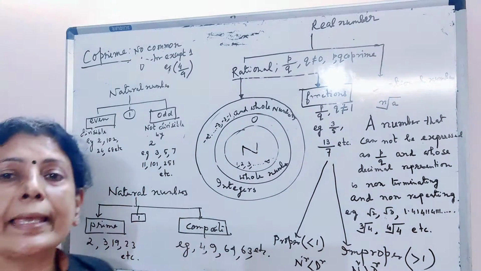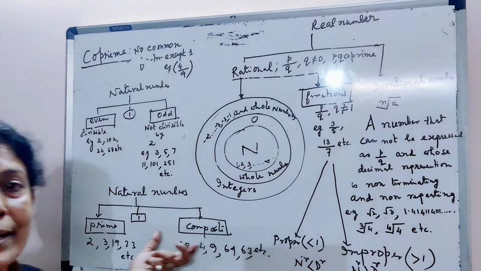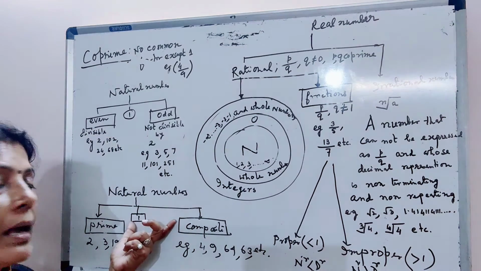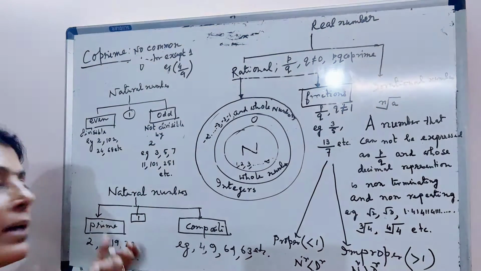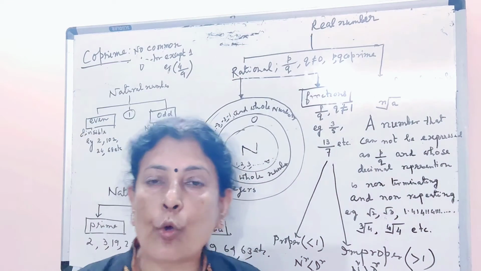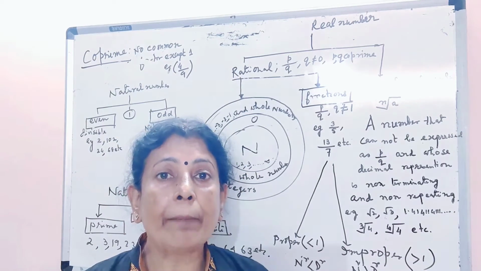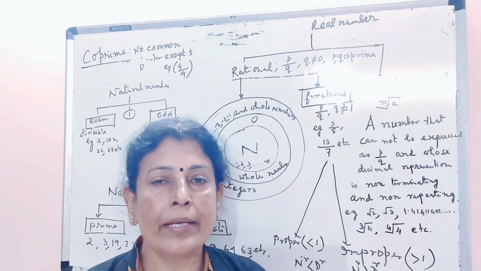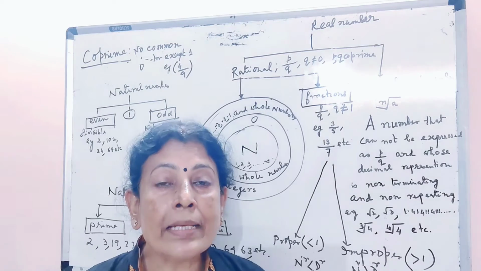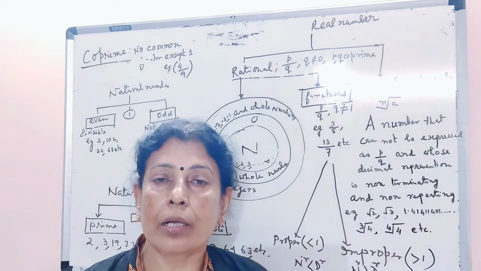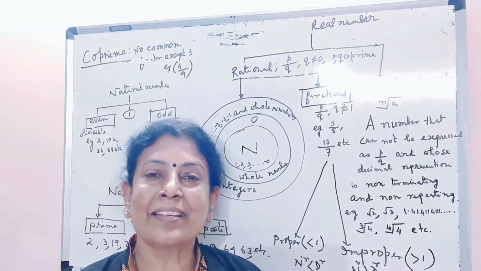These are odd numbers. Again, natural numbers can be divided into three major parts. One is prime, another is composite, and another is a unique number, that is 1, which is neither composite nor prime. Prime numbers are defined as numbers divisible by 1 and itself. That implies they have only two factors, 1 and itself. As for example 2, 3, 7, 11, 19, 23, etc. are called prime numbers since they have only two factors, 1 and itself.